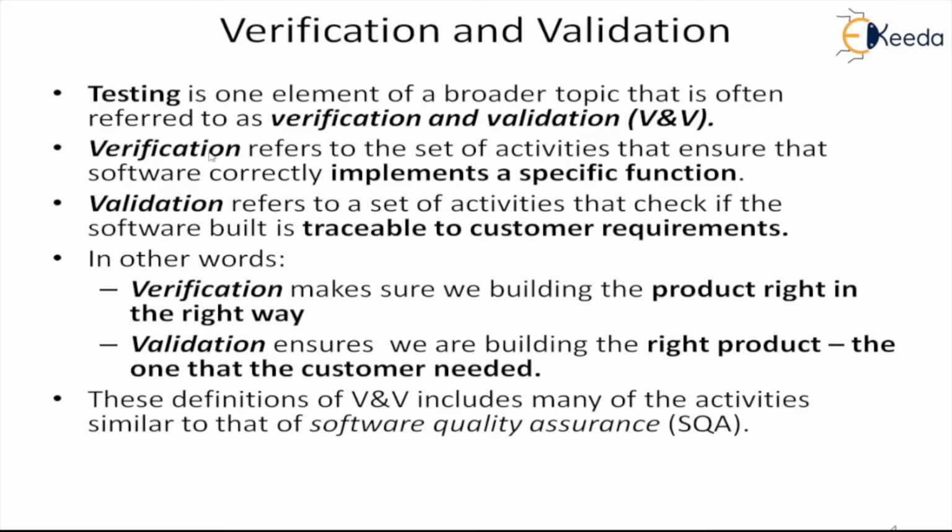That is the meaning of verification. So it is trying to verify that what we have modeled or designed is correct as per the previous step, whatever specification we have. Whereas in validation, we refer to a set of activities that check whether the software we have built is traceable to the customer requirement. Is the software built as per the customer requirement?